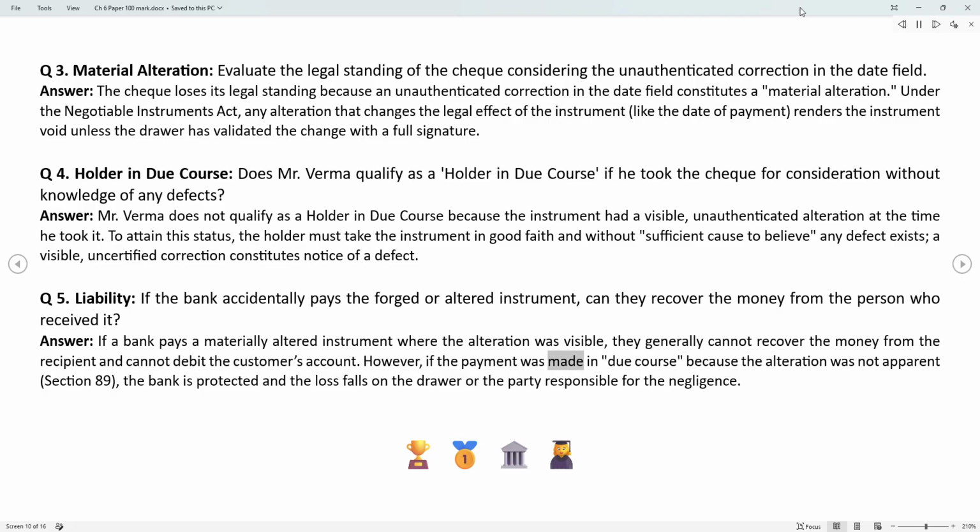However, if the payment was made in due course, because the alteration was not apparent, Section 89, the bank is protected and the loss falls on the drawer or the party responsible for the negligence.